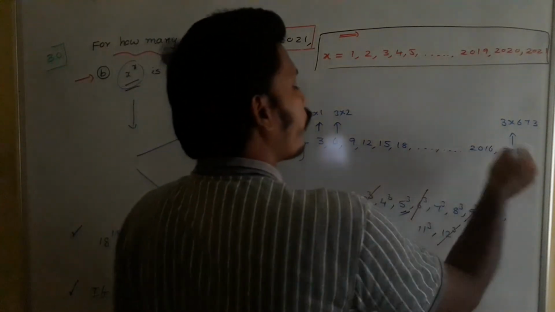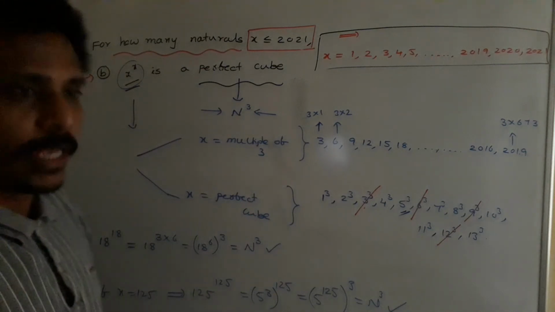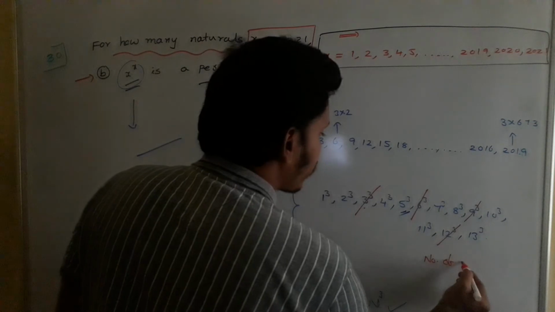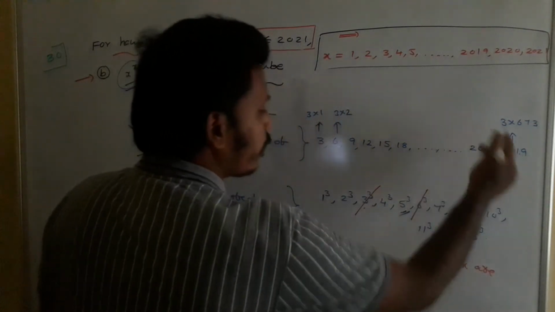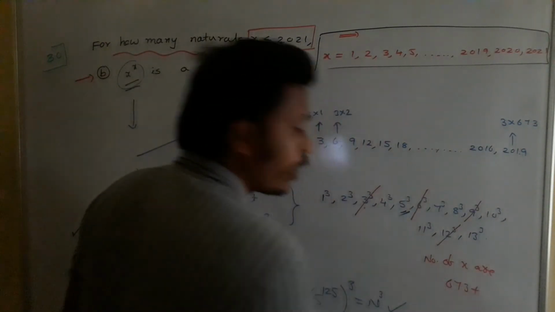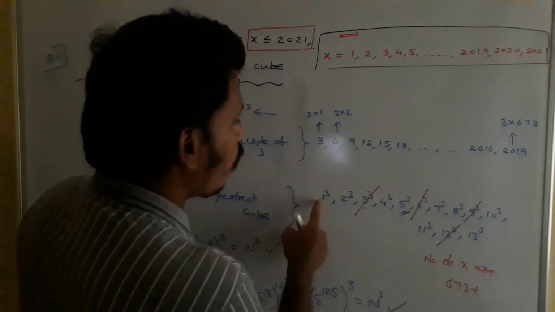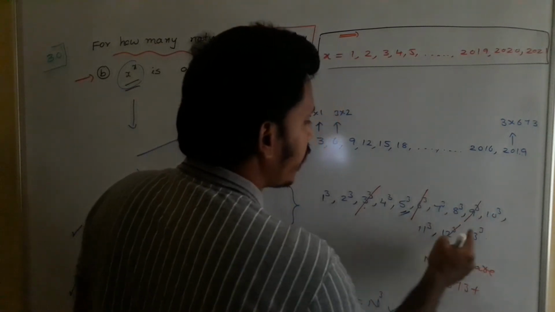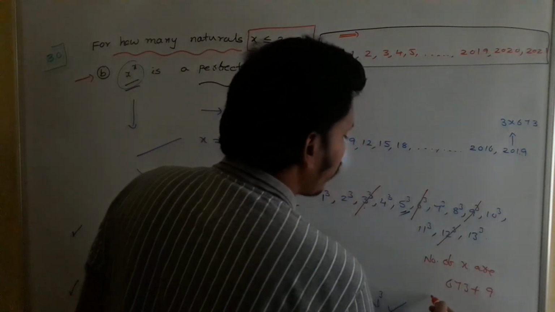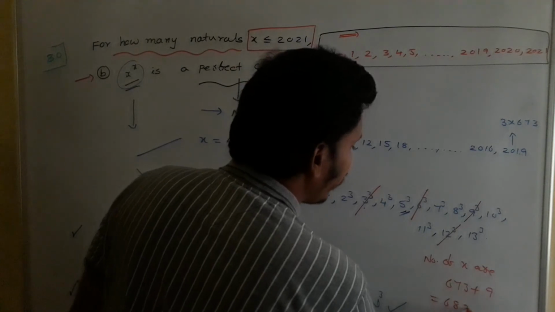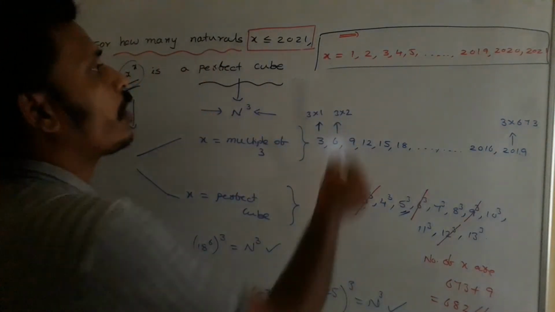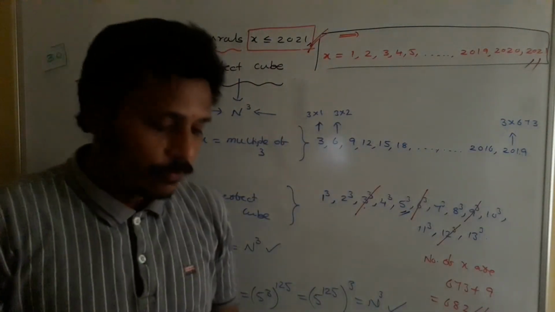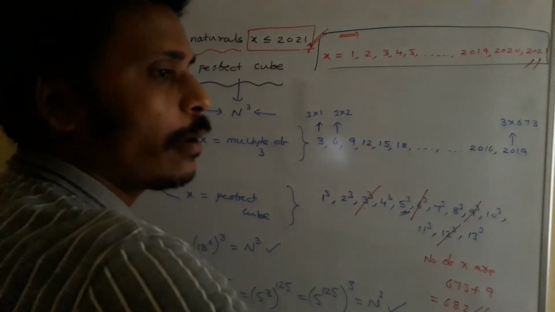So in these multiples for sure that number is there, and that's why you need to neglect it. Now the total number of possibilities for x: here there are 673 possibilities, plus from the second list, 1, 2, 3, 4, 5, 6, 7, 8 and 9 possibilities. 673 plus 9 is 682. So totally among these 2021 numbers, 682 numbers make x power x a perfect cube.